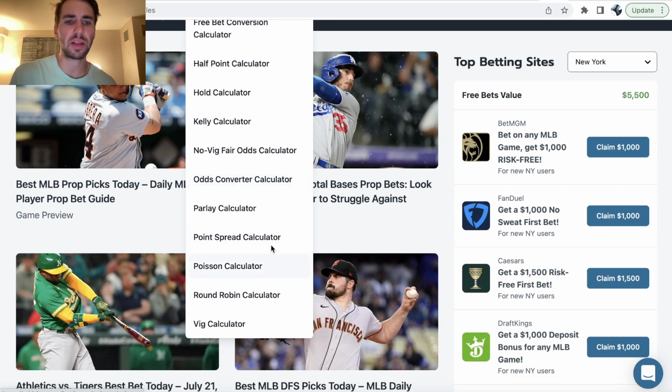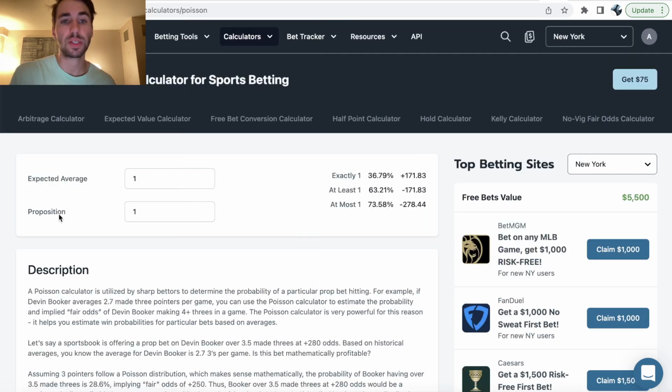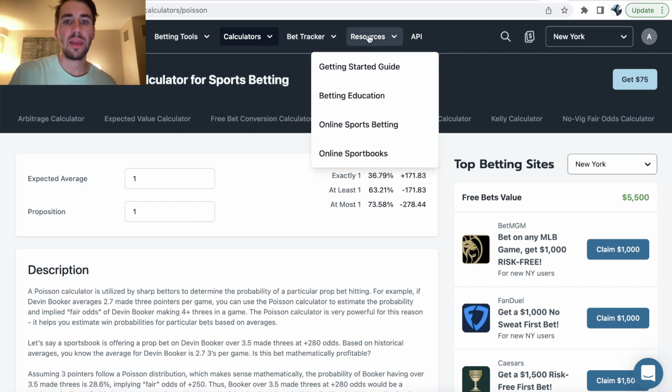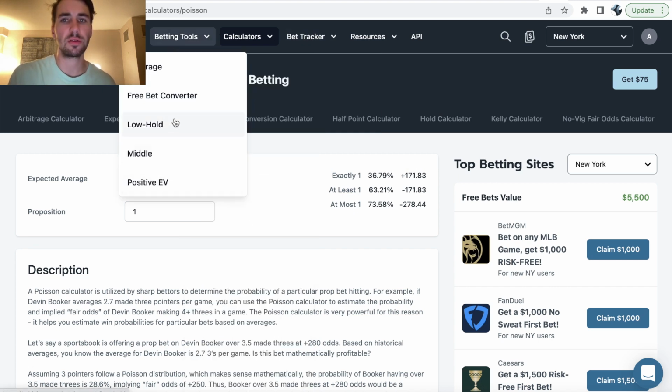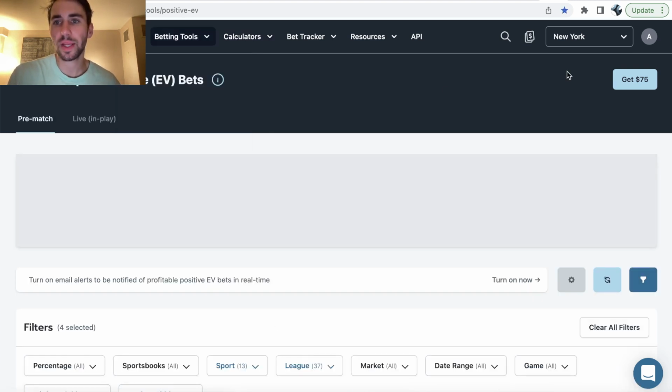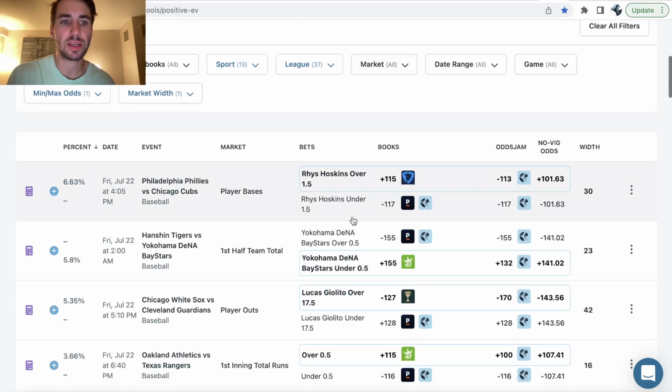Then there's a bunch of calculators. Some of them are new. A Poisson calculator, which is really valuable for PrizePicks, kind of looking at the differences between jumps in the line. And then we have, I'm trying to think what else. Basically the same betting tools as always, right? Positive EV bets, find bets with a mathematical profit margin. So we can kind of go through all the betting tools, I guess, right?